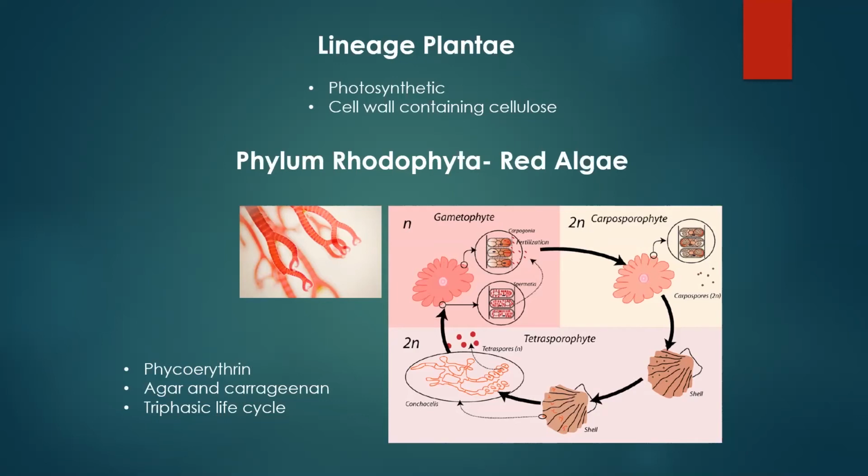Chlorophyll A does most of the work for photosynthesis. However, organisms that are photosynthetic can differ in what accessory pigments they have. One unique pigment that rhodophytes have is called phycoerythrin. This is a photopigment we saw in cyanobacteria. Unlike a lot of the other organisms under the lineage Plantae, Rhodophyta has a lot of phycoerythrin. It is their dominant secondary pigment.